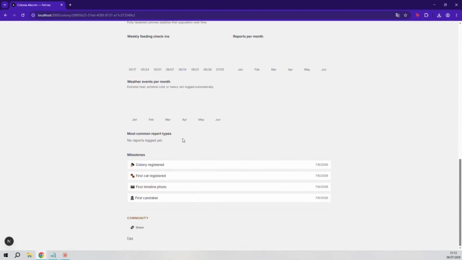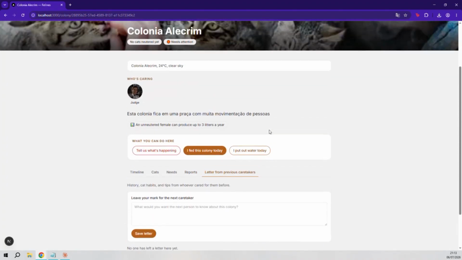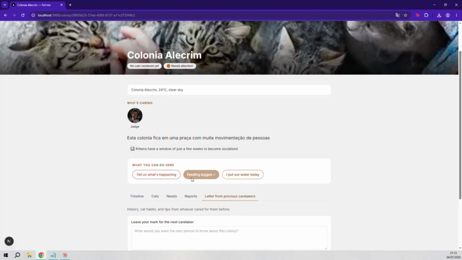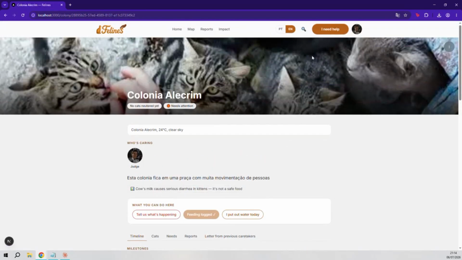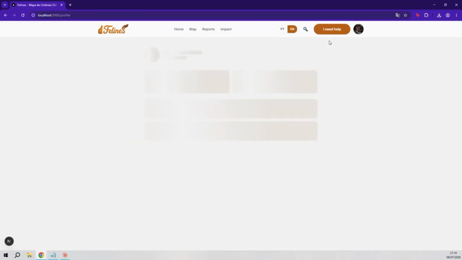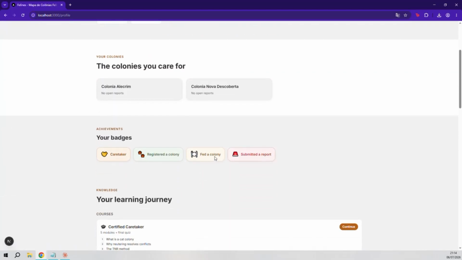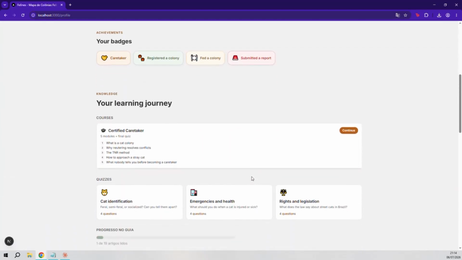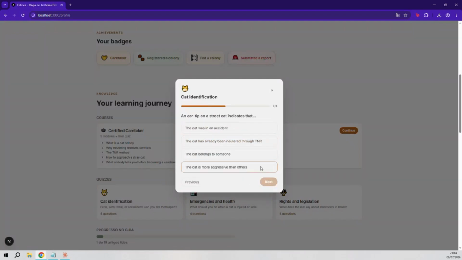The emergency help flow is accessible from any page, without an account, always. 9 situation types, each with specific guidance. Neighborhood conflict explains the vacuum effect, why removal doesn't work and what does. Suspected poisoning gives the exact anonymous reporting line 181, the specific law Lei 9605, and the Municipal Animal Control Center. The product tells you exactly who to call, which number to dial, and which law to cite. Urgency takes precedence over identification. That's a deliberate ethical decision.